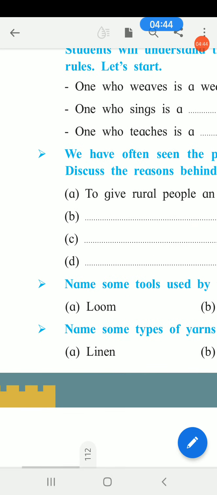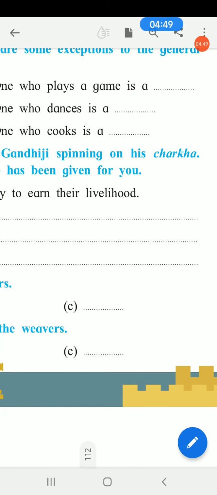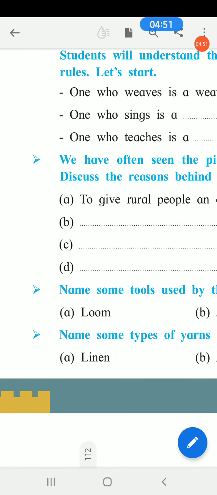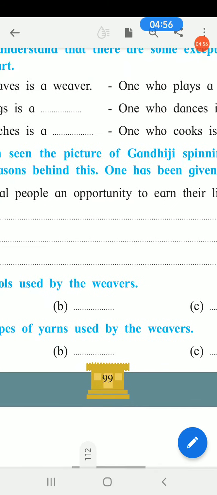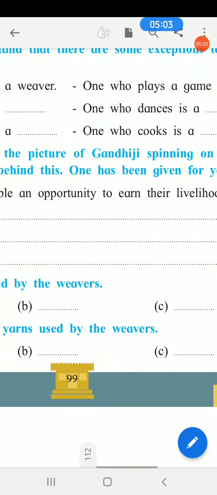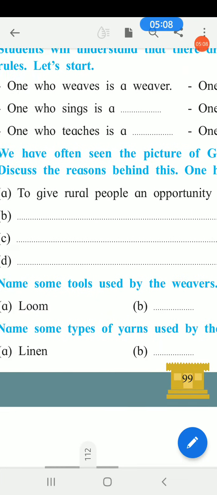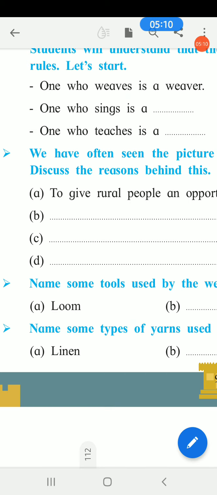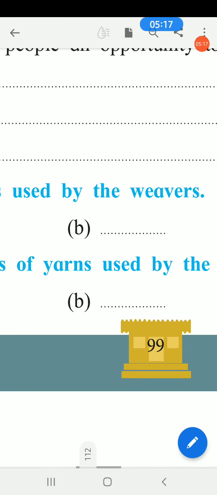Then the next: we have often seen the picture of Gandhiji spinning on his charkha. Discuss the reasons behind this. One has been given for you. What is that? The first, A, is to give rural people an opportunity to earn their livelihood. The remaining points I filled and sent you a photo of it also, so refer to it.